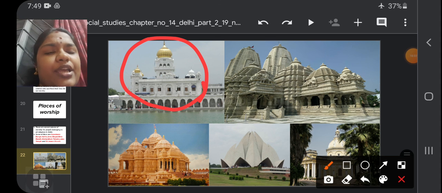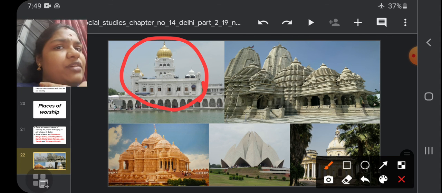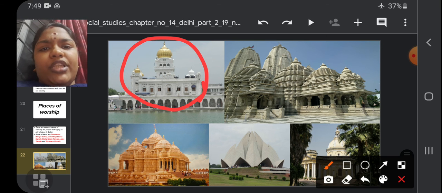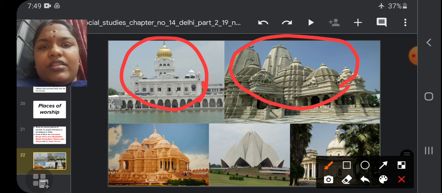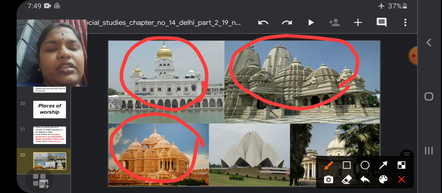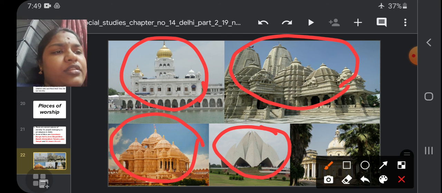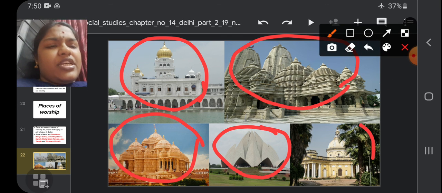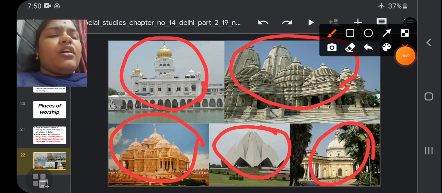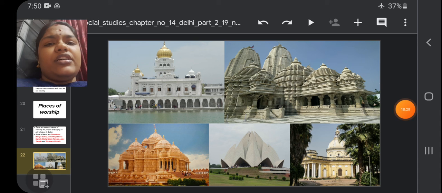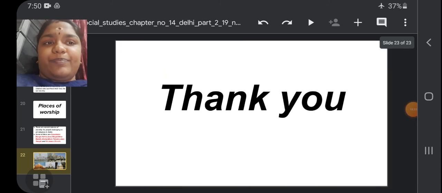Here you can see Gurudwara Bangla Sahib, Jama Masjid as we have seen in the picture before, and Birla Mandir. This is Birla Mandir. This is Akshardham Temple, Lotus Temple, St. James Church. These are some places of worship that we can see in Delhi.